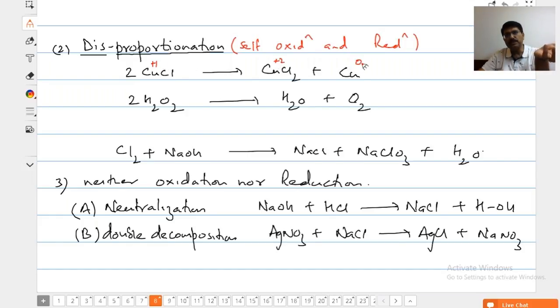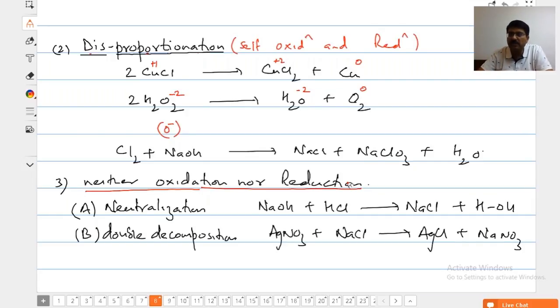From +1 to 0, it is known as reduction. Similarly, in H2O2, you remember oxygen is sitting in the -1 oxidation state. So it is going to -2 and it is going to 0. So reduction is happening, and oxidation is happening. Disproportionation: self-oxidation and reduction.